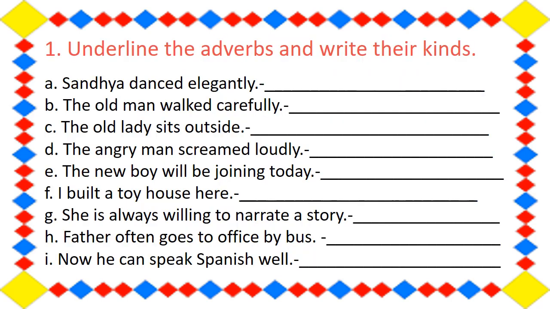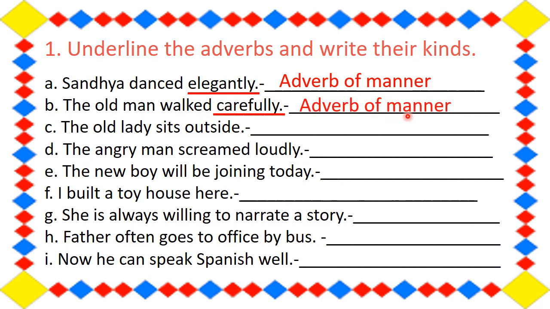Question number 1. Underline the adverbs and write their kinds. So first, Sandhya danced elegantly. So the adverb is elegantly, and what is the kind? It is adverb of manner. B. The old man walked carefully. So here the adverb is carefully and it is what? Adverb of manner. The old lady sits outside. So the adverb is what? Outside. And the kind is what? It is adverb of place.